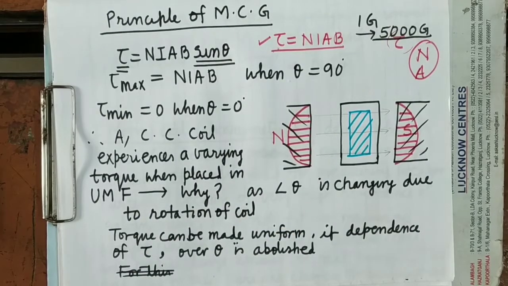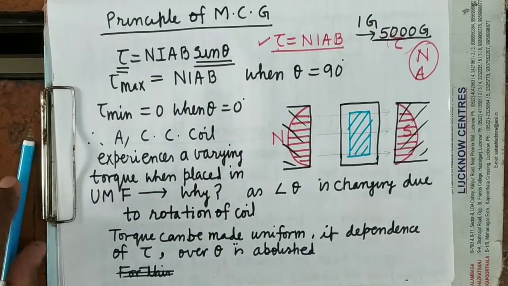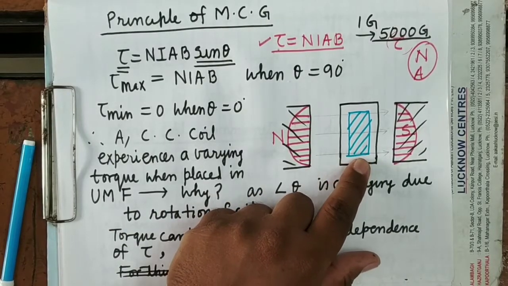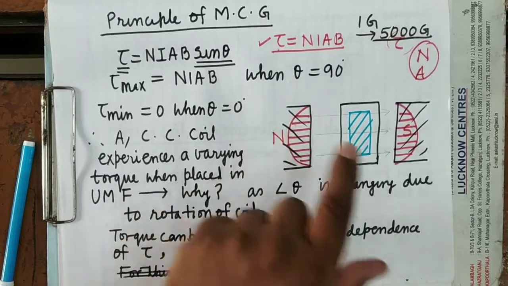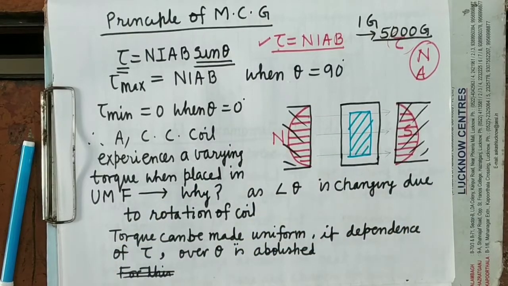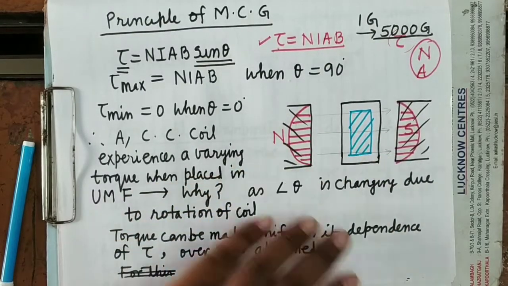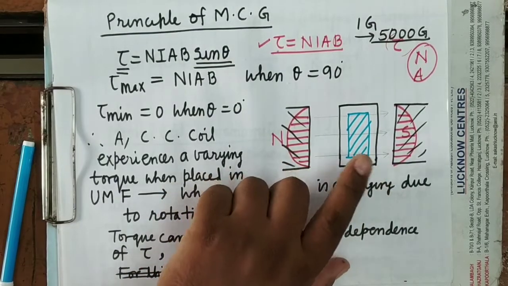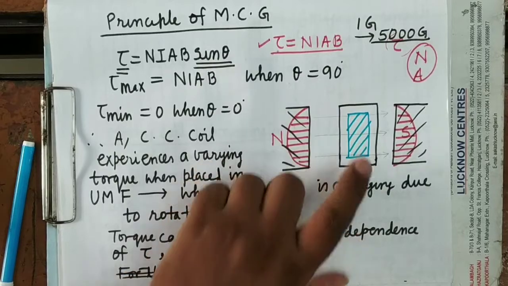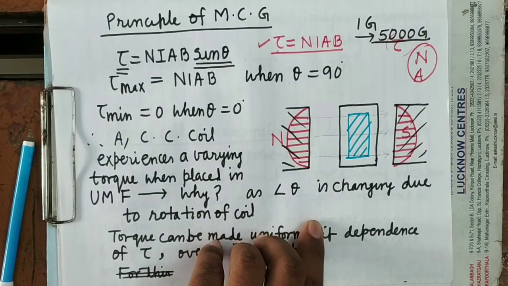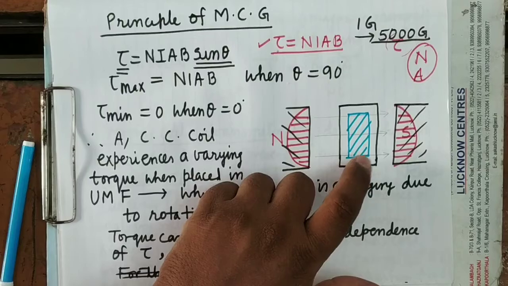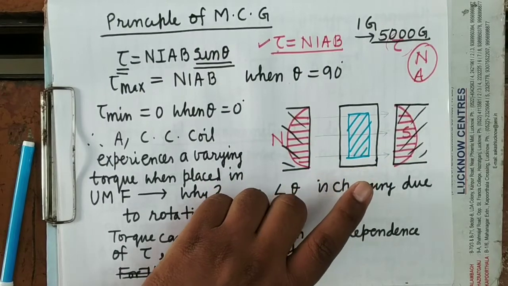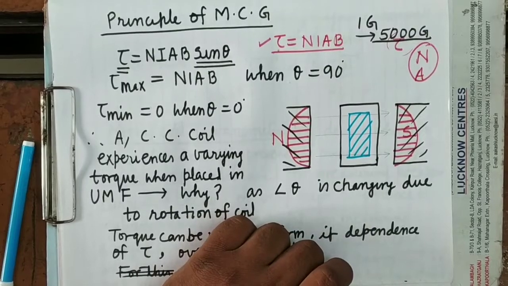It's clear? Means we can increase the magnitude of the magnetic field at the position of the coil not by using very huge magnetic pole pieces which produce a stronger magnetic field, but by placing a soft iron core inside the coil. The coil is made by winding insulated copper wire over the laminated soft iron core.